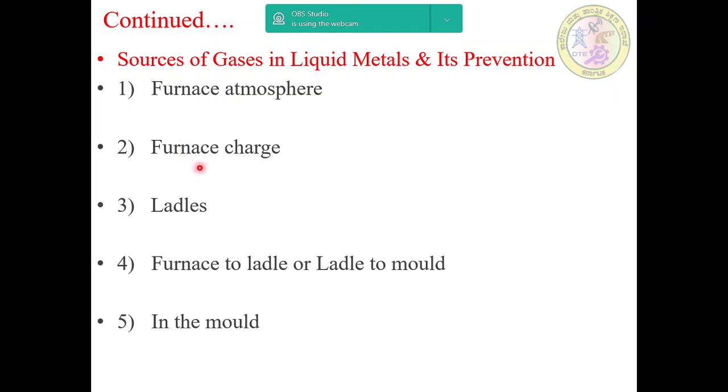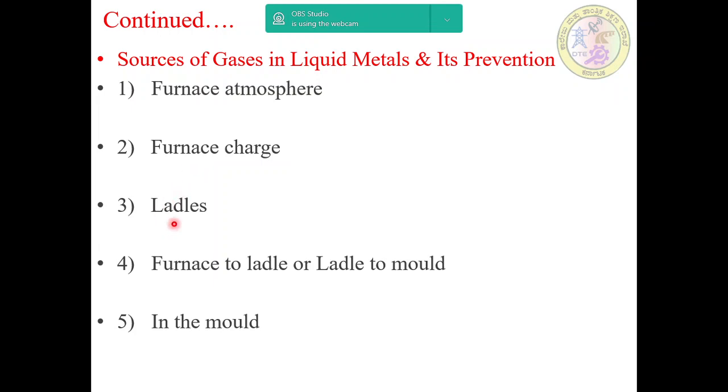Next, furnace charge. Wet or oily materials or contaminated scrap charged into the furnace contribute to gas absorption. Alloying additions containing hydrogen, resulting from the reducing conditions employed in smelting, fluxes, slag making additions, or other sources, also contribute. Use of dry and clean charge helps in reducing gas absorption.